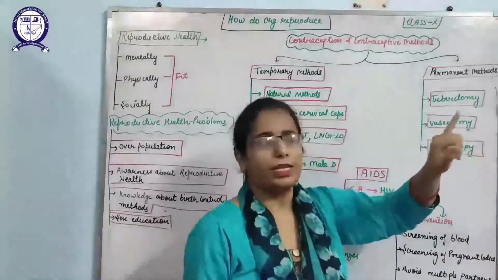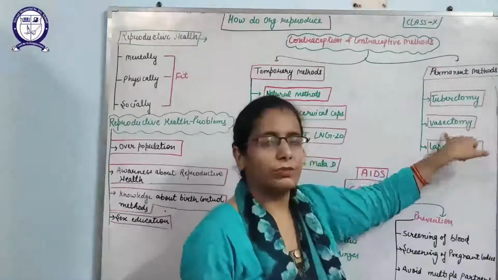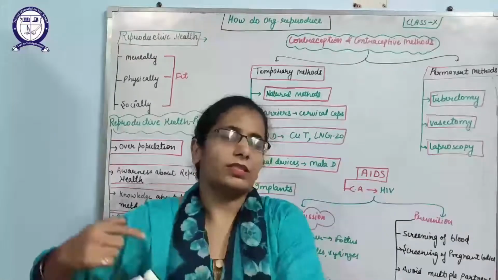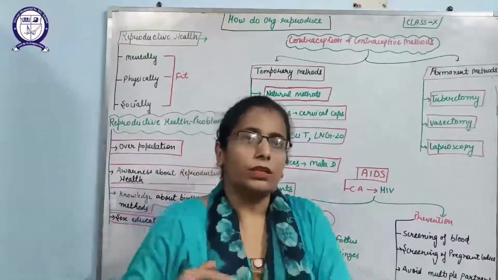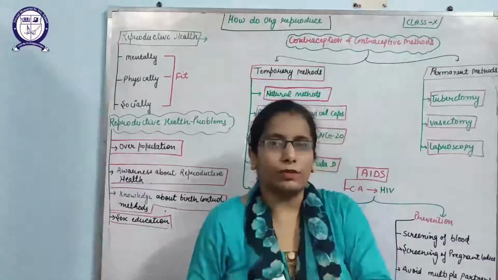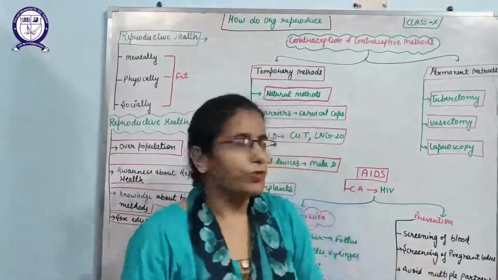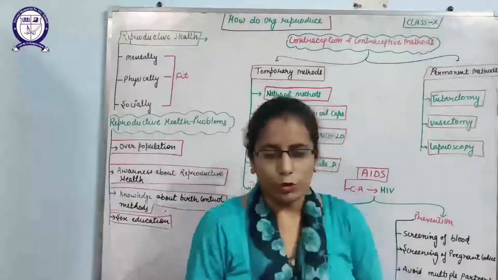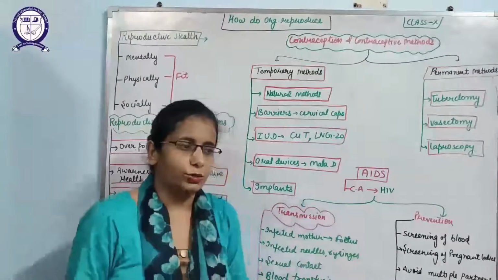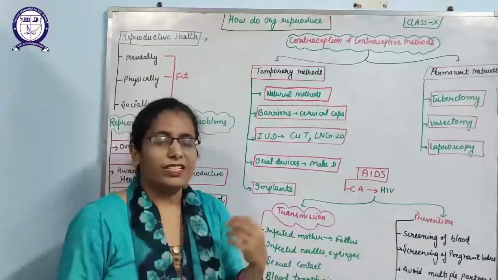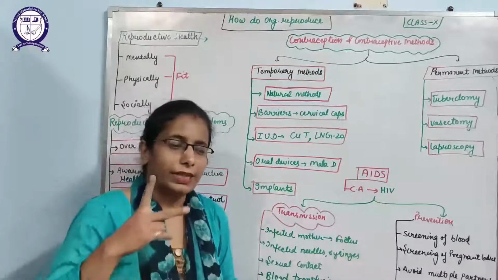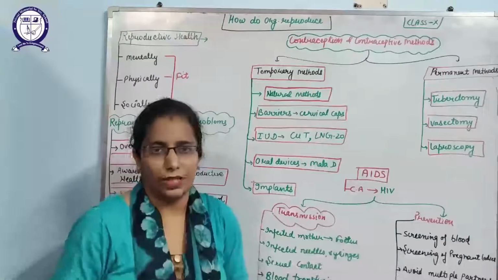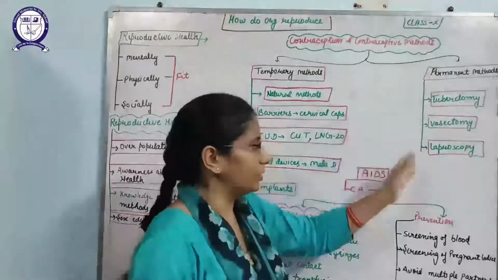Second is vasectomy. It can be carried out in males where the vas deferens of the male is cut and then ligated with surgical thread. That means it will prevent the transport of sperms. So this is known as vasectomy. Third method is laparoscopy. Laparoscopy is a technique in which an instrument known as the laparoscope is used. It is a machine that can go and ligate the fallopian tube, we can say tie the fallopian tube, and prevent the fertilization. These are the permanent methods.